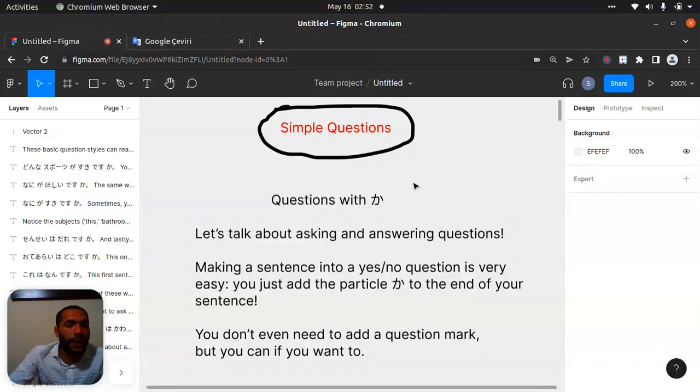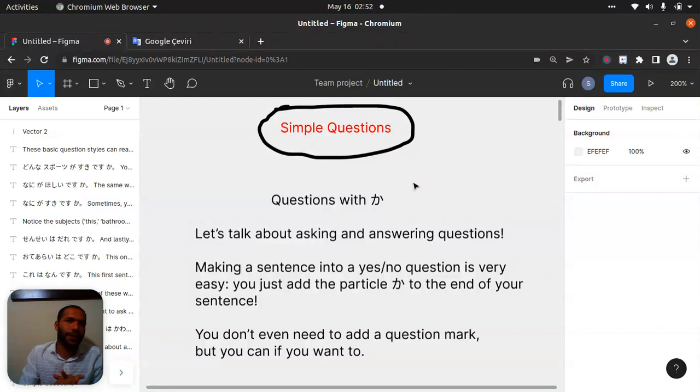But when you ask a question, like, is that cute cat? You need to put ka at the end of this sentence. Neko wa kirai desu ka. The ka at the end of this sentence makes it a question.